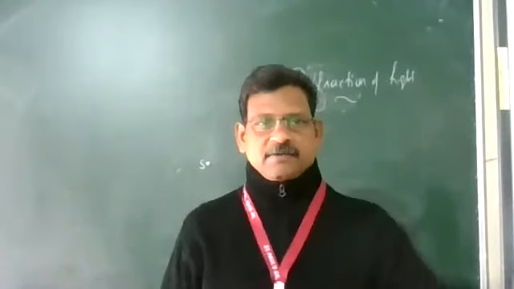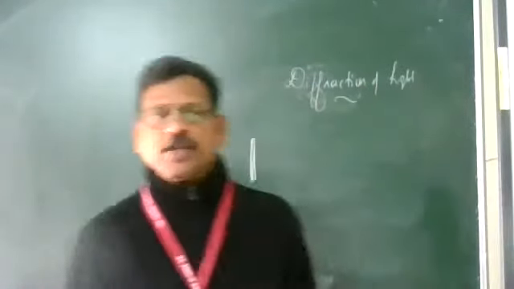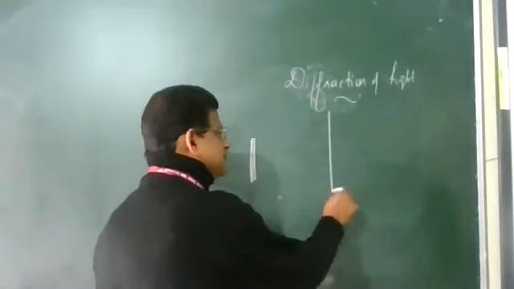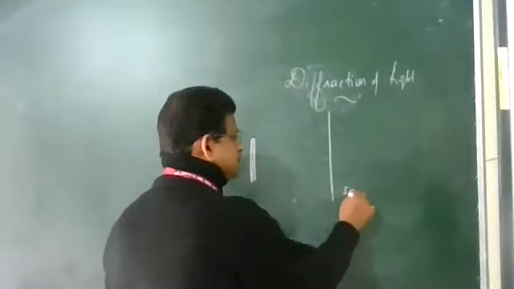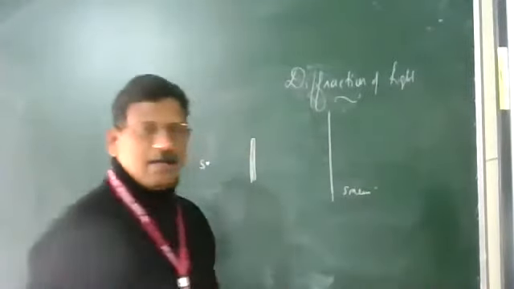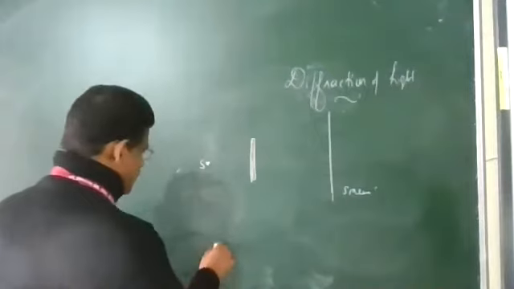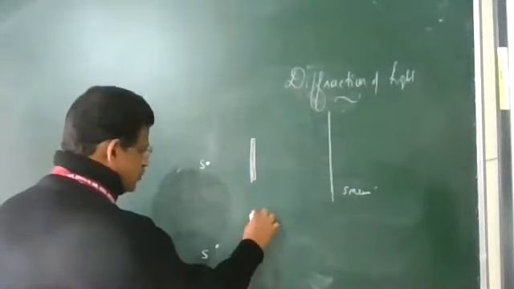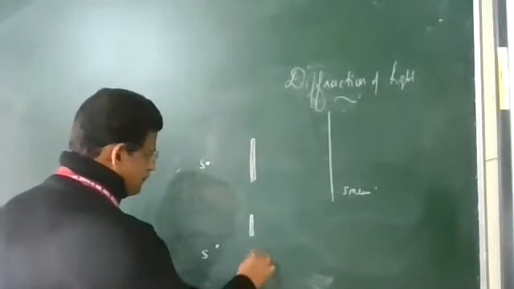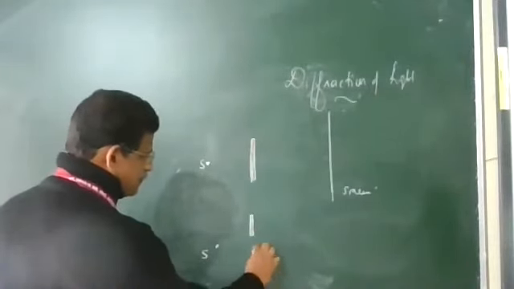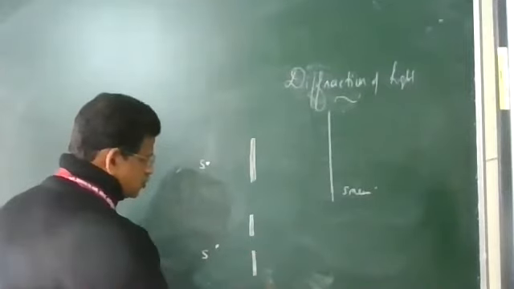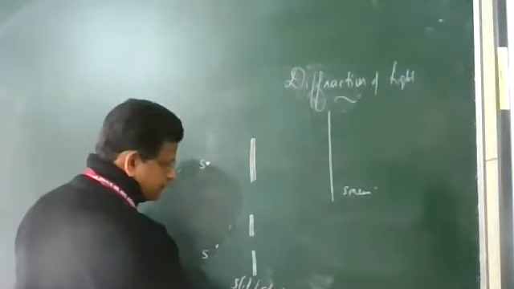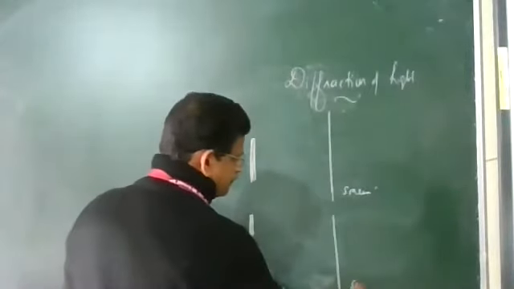If I am standing here, my shadow will be coming on the screen. So an obstacle is here, and here you are having a screen. And second case, a source of light and an opening is there, of course slits, a small opening, we call it a slit or aperture. And the screen is placed.